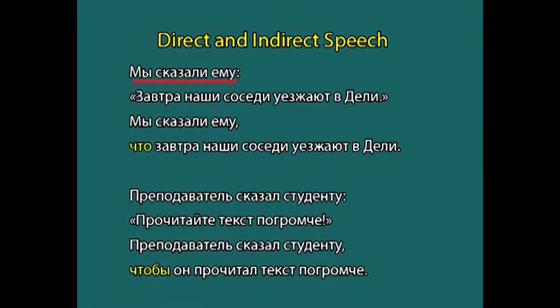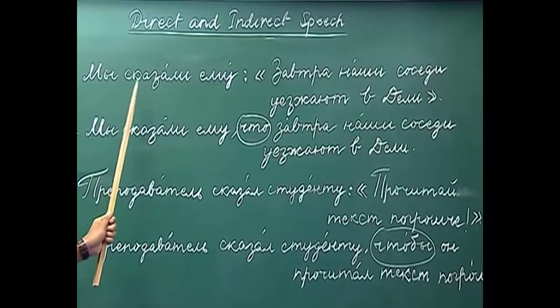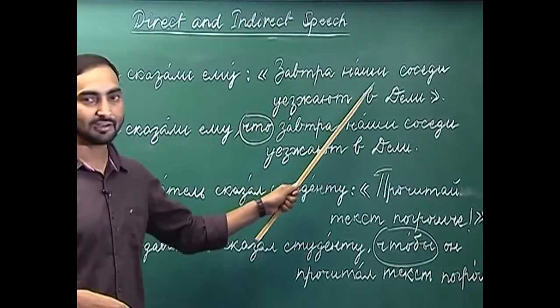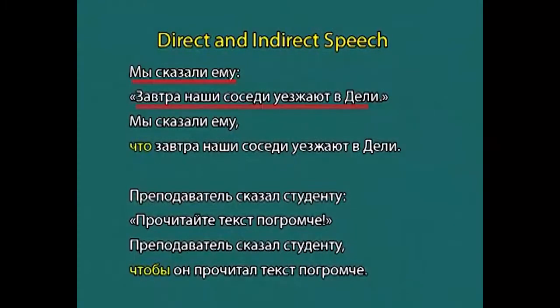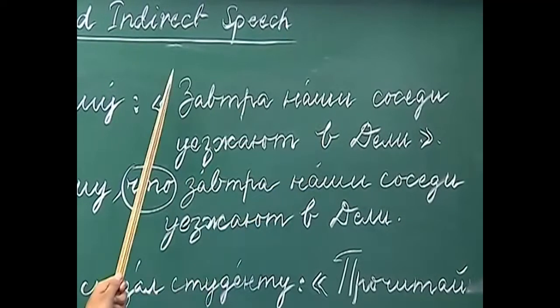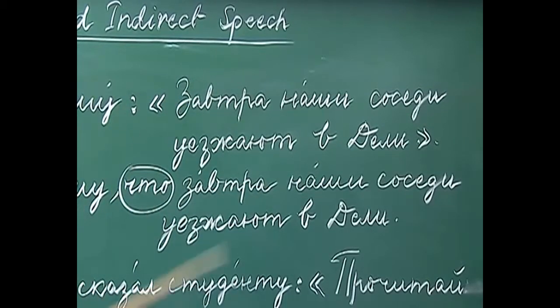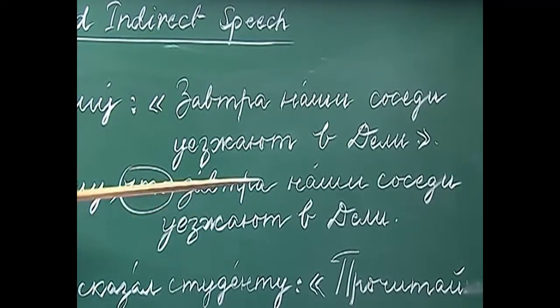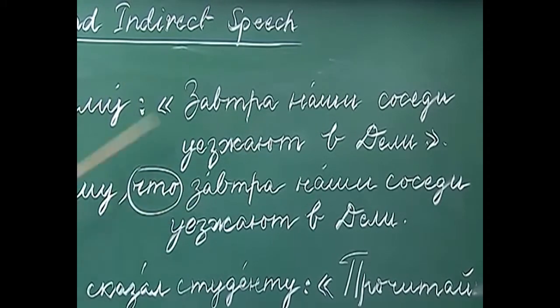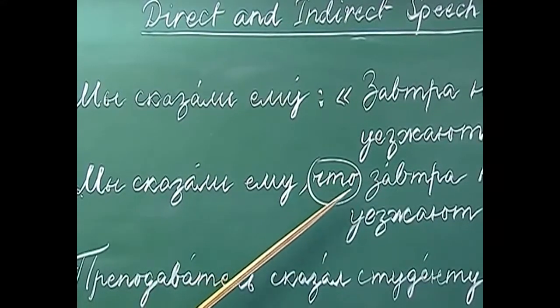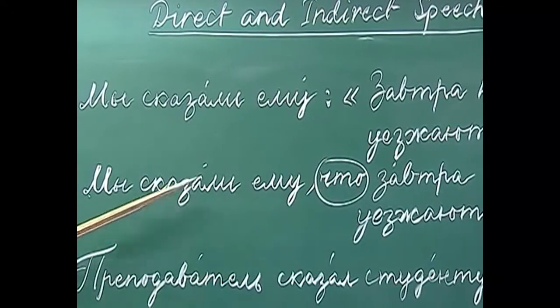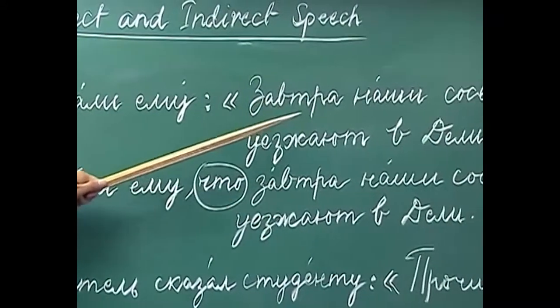Мы сказали ему, завтра наши соседи уезжают в Delhi. We told him, tomorrow our neighbors are going to Delhi. Here, as you can see, the second sentence, the direct speech, contains a statement. It does not have a question, it does not have an imperative sentence, it is just a statement. How do we change that statement into indirect speech? We are supposed to add shto, which is a conjunction, in between.